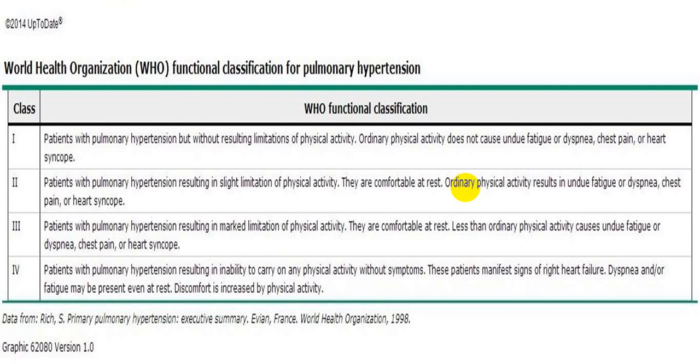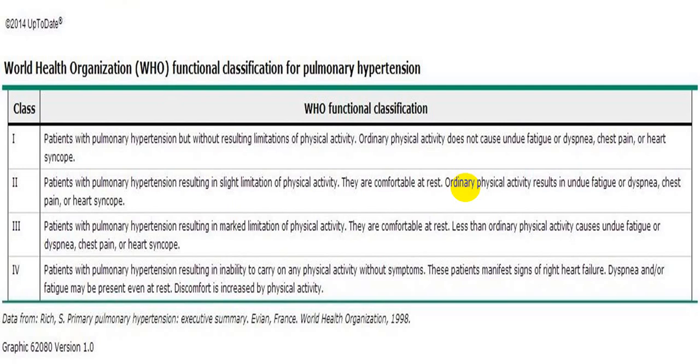That is class 1. Class 2 means slight limitation in physical activity, meaning the person is comfortable at rest, but on ordinary physical activity he develops little fatigue or may develop little dyspnea, chest pain or syncope.